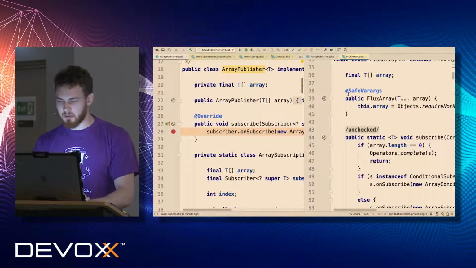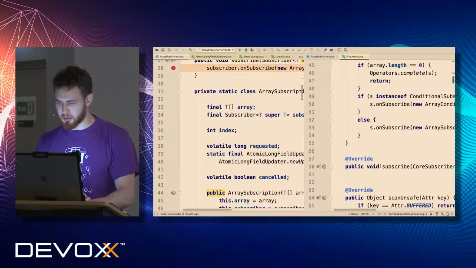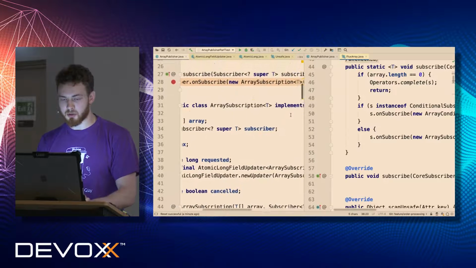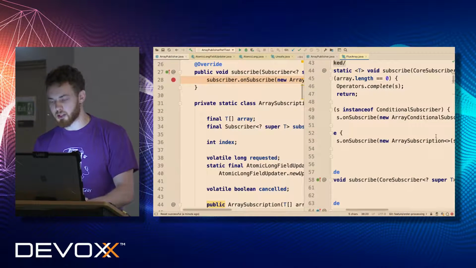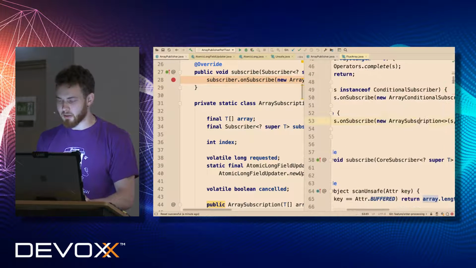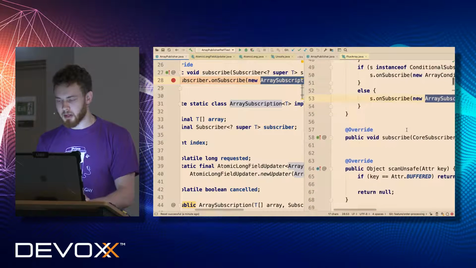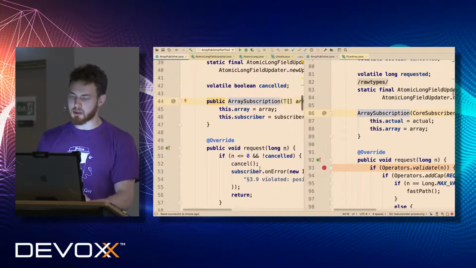In general, everything is identical. We accept the array. We do some subscription first. Our subscription is a little bit more simplified, since there is more possible optimization, but basically there is our array subscription and theirs. And now we have to look at the array subscription and compare both.